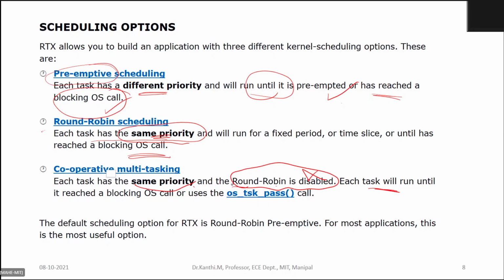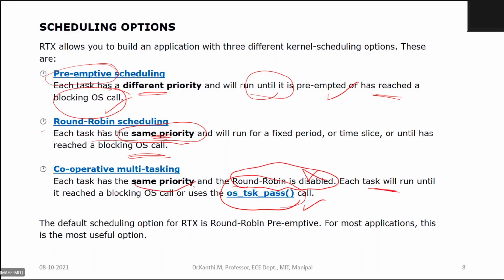So here you give a chance by calling a function called os_task_pass. Using this function, you push the task to the blocked state, so that the running task goes to the blocking state and another task in the ready list gets a chance for execution.